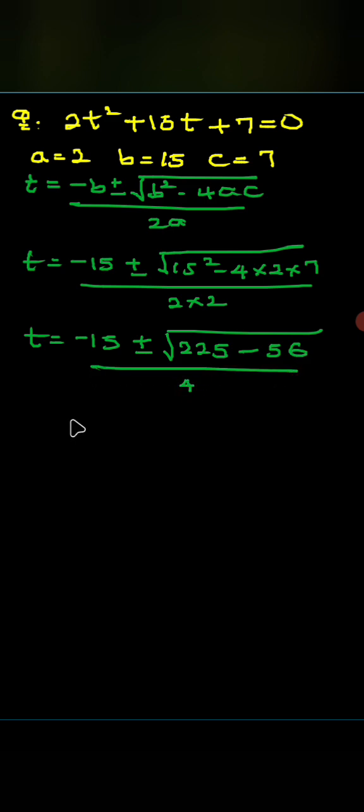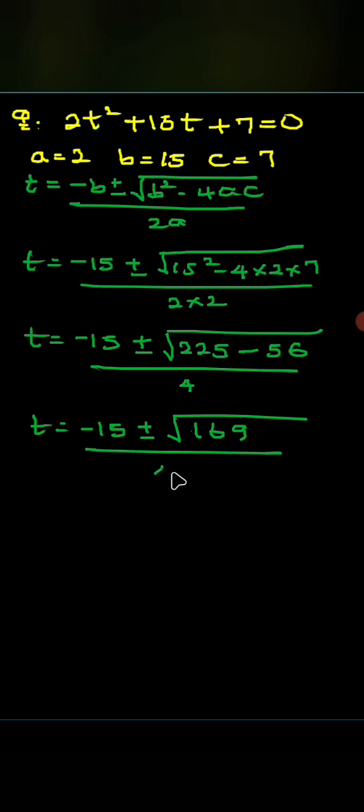So I'll be having 56 right there. Divided by 4. So I'll be having t equals negative 15 plus or minus. When I subtract 56 from 225, I'll be having 169. So this is 169 over 4. So I'll have t equals negative 15 plus or minus 13, that is square root of 169, over 4.